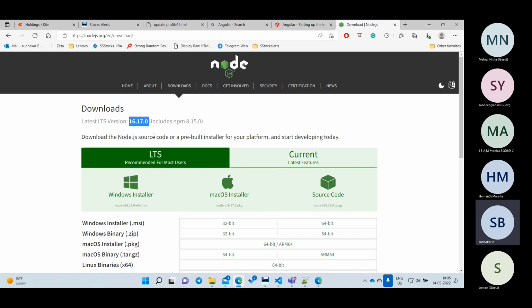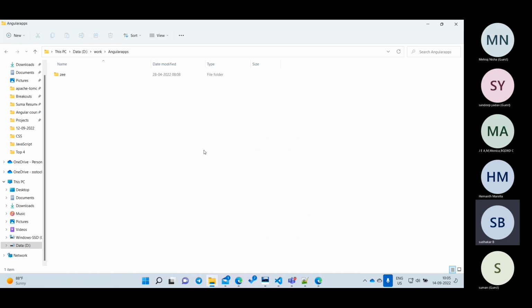For this reason, you can either download this LTS version, or click on this 64-bit one. Or I will download this version and share it with you. You can use the same Node.js on all the machines, so that we all have the same version, and if there is any problem we can fix it on all the machines.